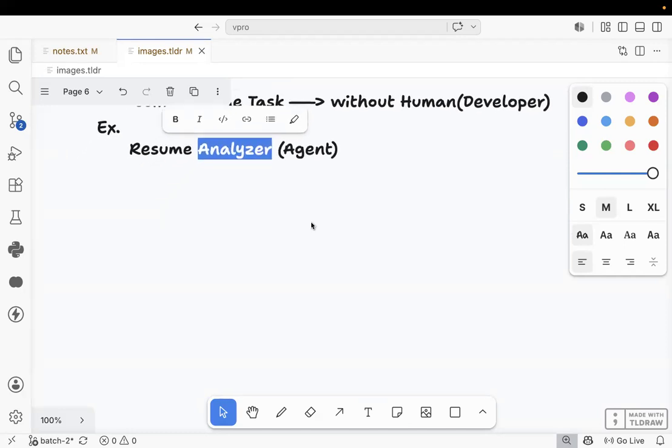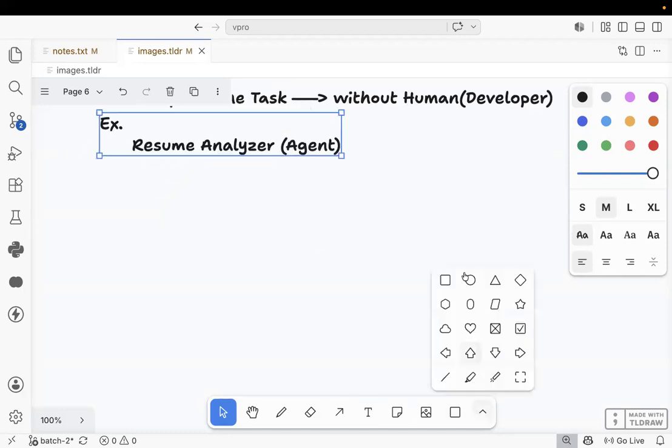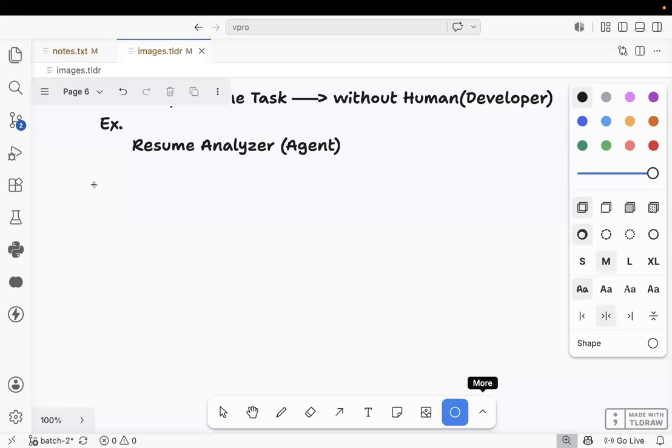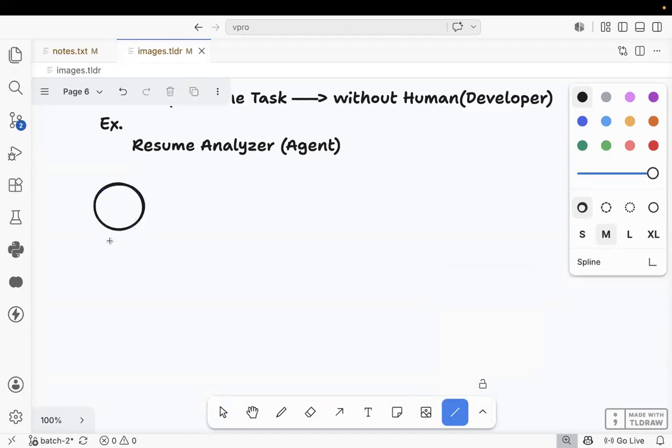What will it do? For example, assume here there is no human being, just the agent itself. Agent, in the sense, you may feel like a robot kind of thing.